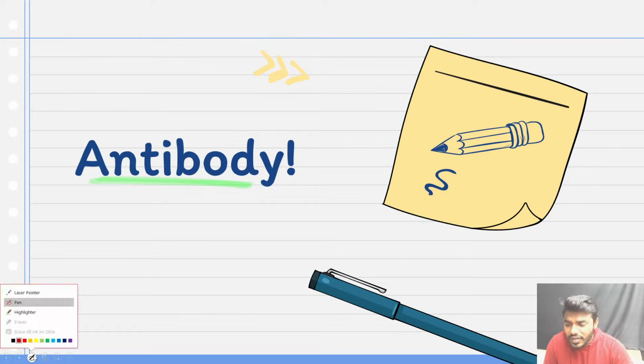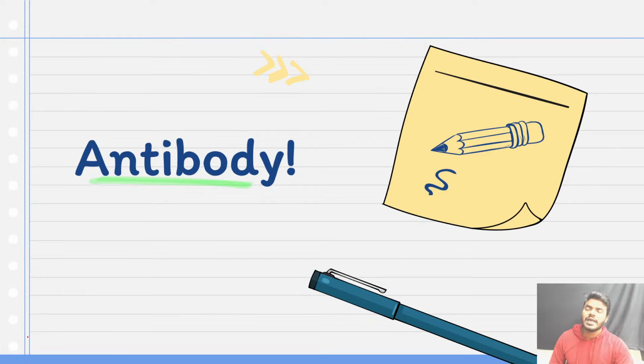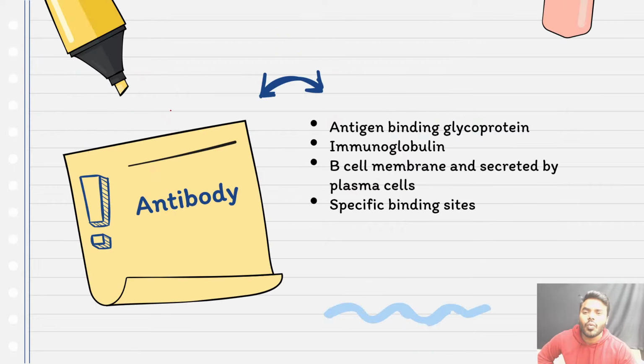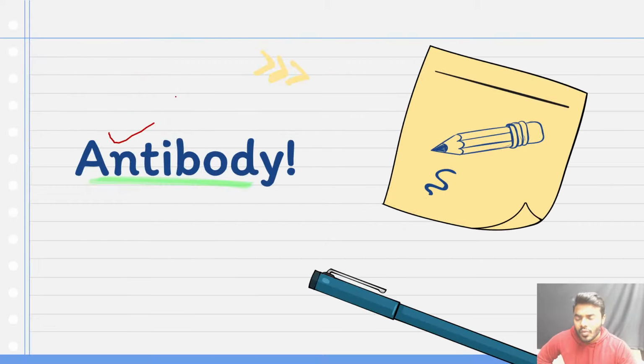Okay. Now whatever we understood about the receptors, we understand what is immunogen and what is antigen. We understand the differences between the immunogen and antigen. We understand two different types of immunogens, that is adjuvant as well as the hapten. Now friends, let's try to understand what is antibody, what are the functions of antibody, how we can cleave the antibody enzymatically.